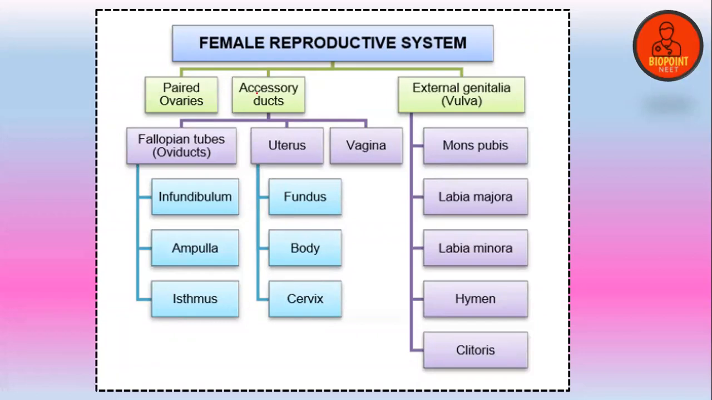Yes, a very easy one, and a very important one too. The female reproductive system consists of a paired ovary, accessory ducts and the external genitalia, which together are commonly known as the vulva. The paired ovaries are present on the two sides of the uterus. The accessory ducts include the fallopian tube, uterus and the vagina.